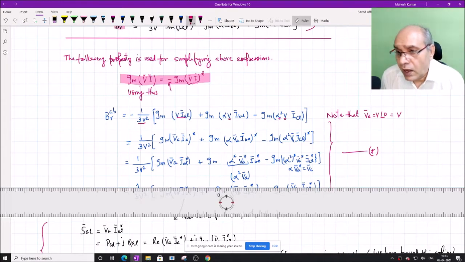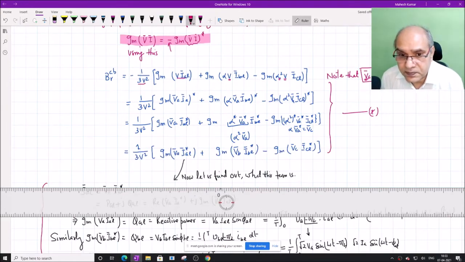Here in this particular case, we have taken phase A as the reference voltage, therefore VA phasor equal to V angle of 0 equal to V. So they all three are same. Is that fine? Simply multiply by V in the numerator and the denominator and take V inside. We can take V inside because it is a scalar.